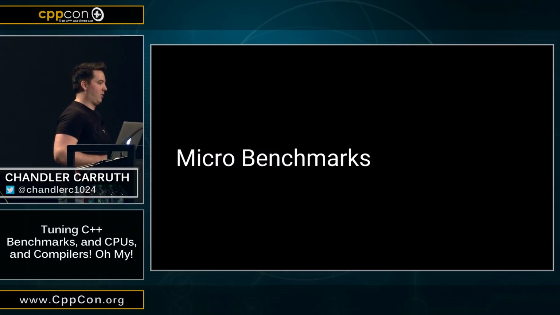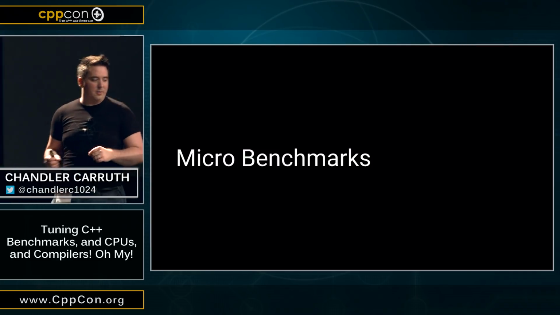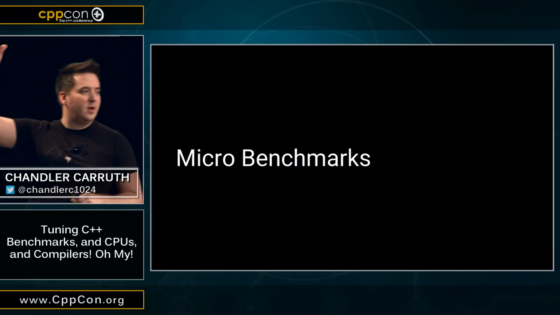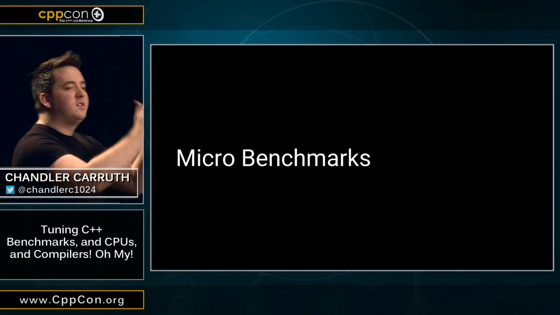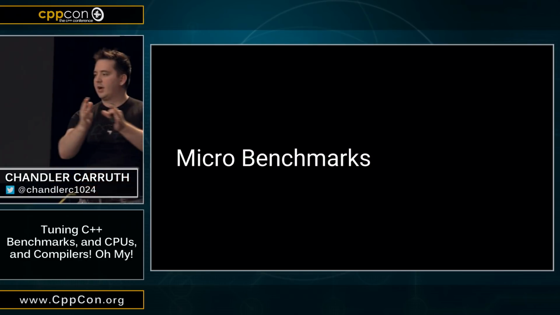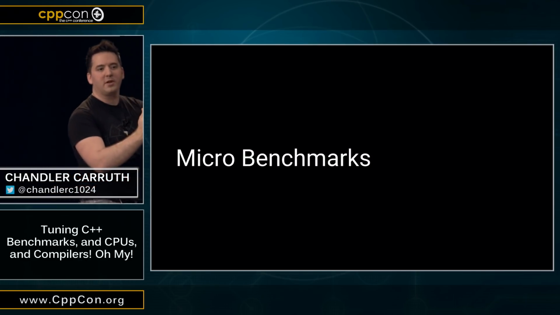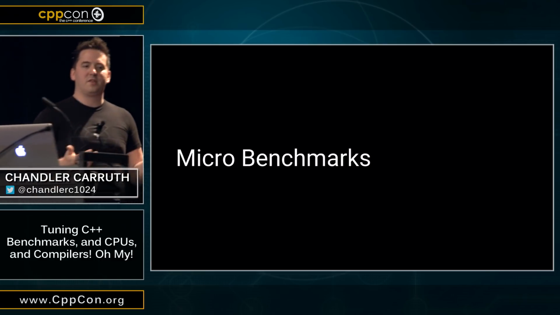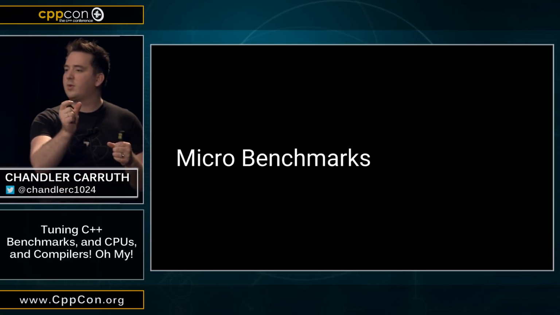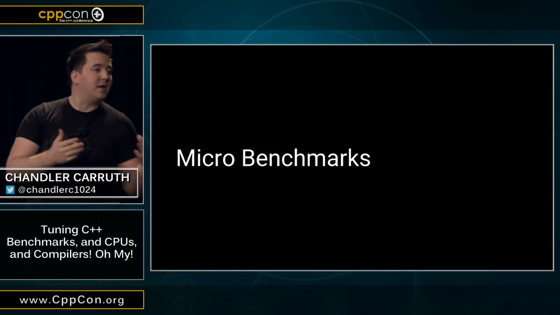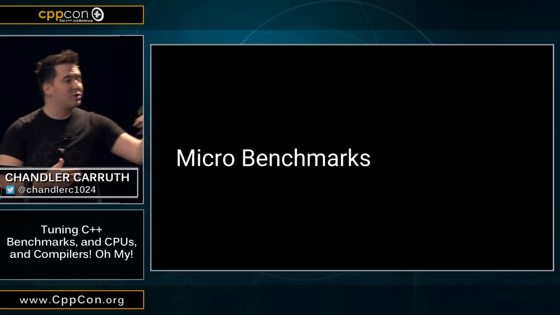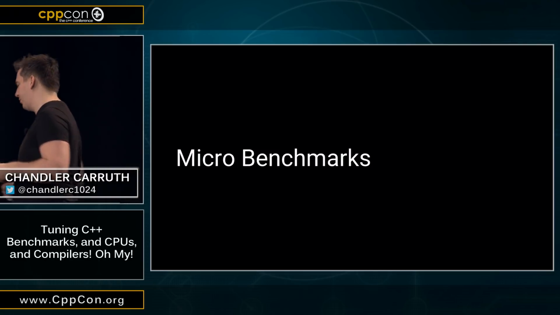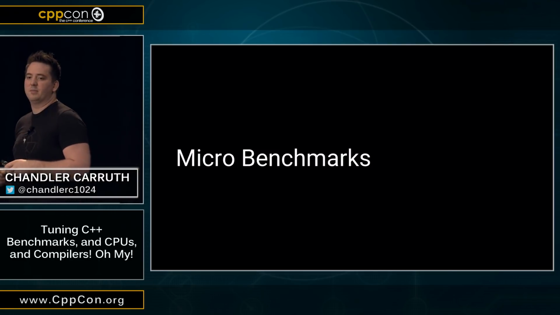We're going to talk about micro benchmarks. Okay, so micro benchmarks. Who here knows what micro benchmarks even are? Got a few people? Okay, so micro benchmarks are when you're benchmarking some really isolated part of your system, right? Something whose performance matters desperately, but is very, very narrow in scope. This actually comes up in real-world systems. Sometimes you've got this tiny piece of your software that's actually in the critical path. You've got to be able to measure the performance of it, right? Because remember, measure first. You've got to have a micro benchmark to benchmark and measure that tiny bit of performance. So always the first step of tuning C++.